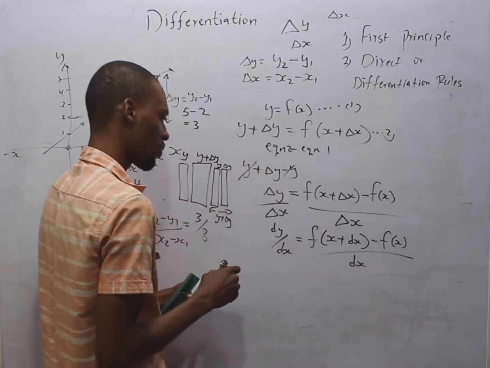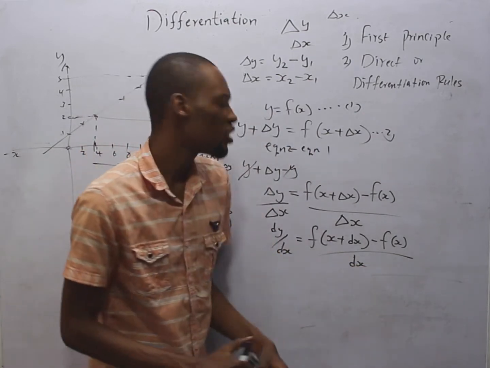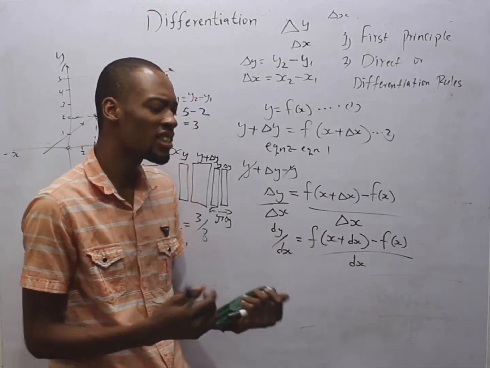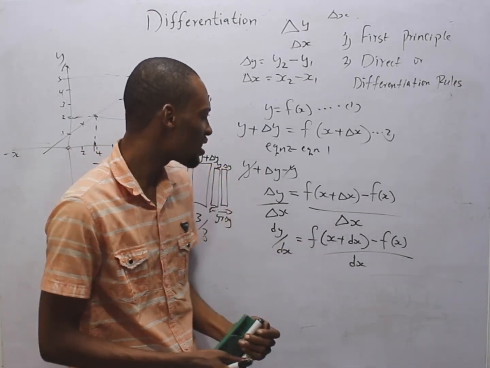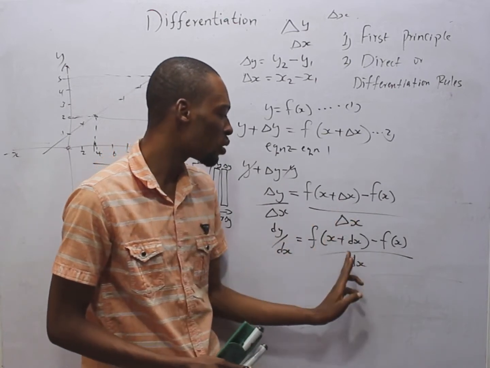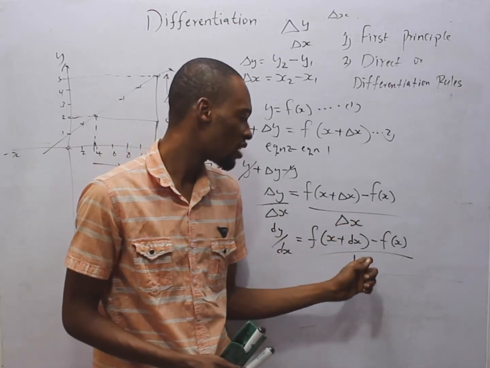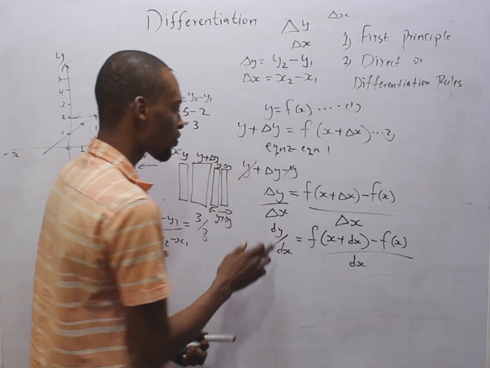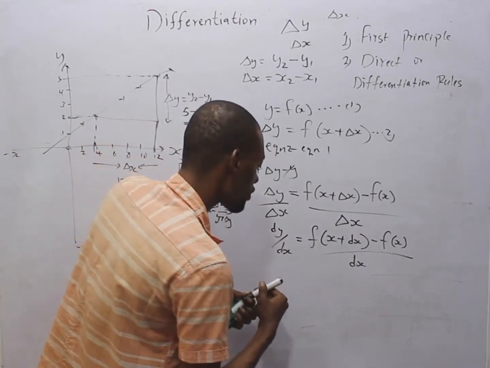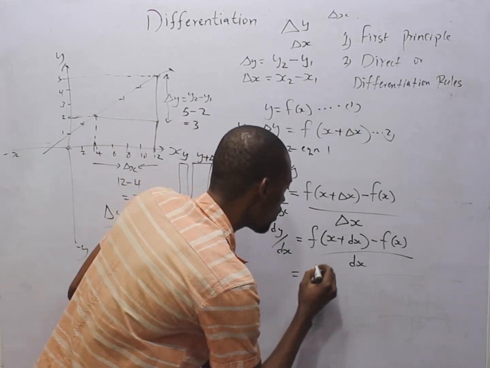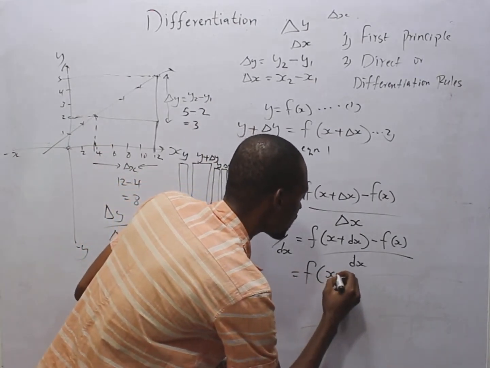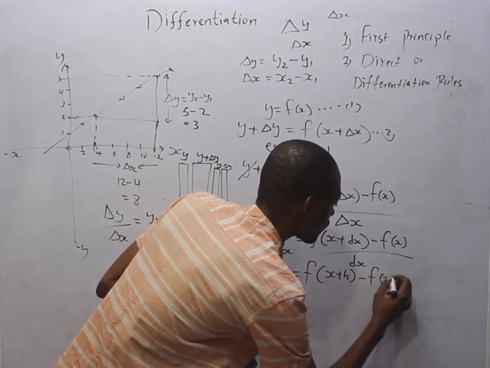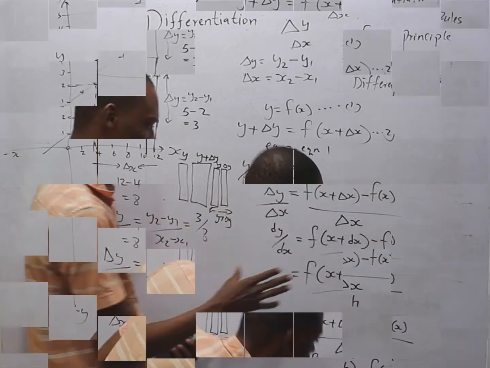Now something else: using ds or change in s, some persons find it confusing. In that case, let's change change in s or ds to h and dy to g, to give us something like this: g over h is equal to function of s plus h minus function of s over h.